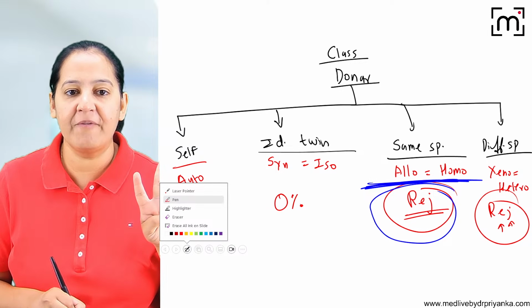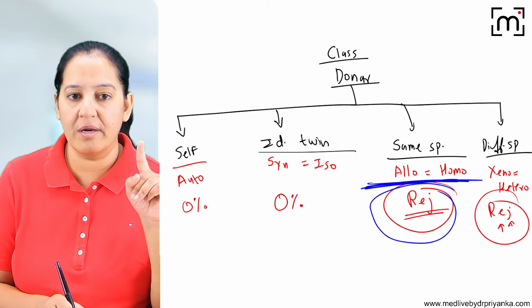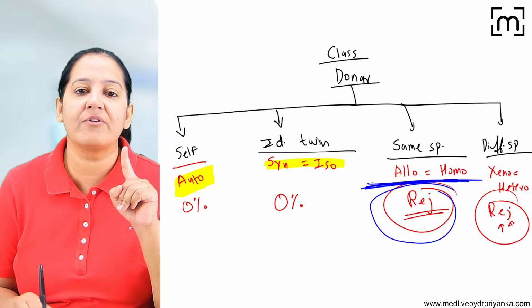Okay, so how many types of grafts are there? There are 4 types of graft. Can you enumerate? If the donor is the self, it's autograft. If the donor is an identical twin, it's isograft.